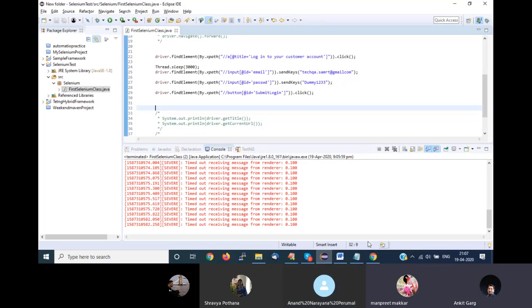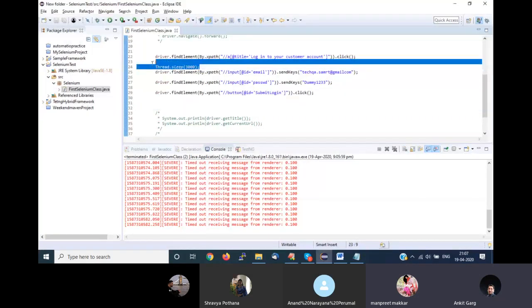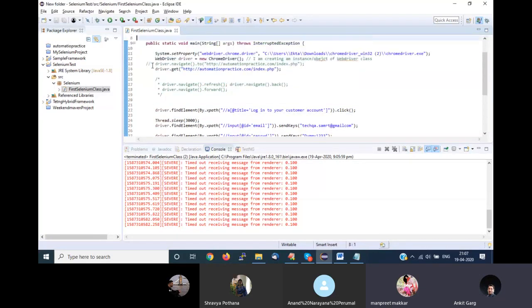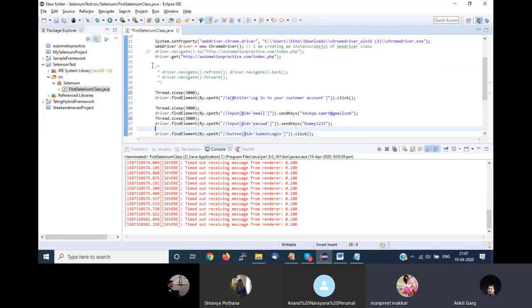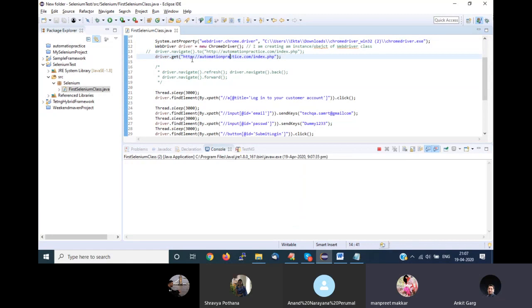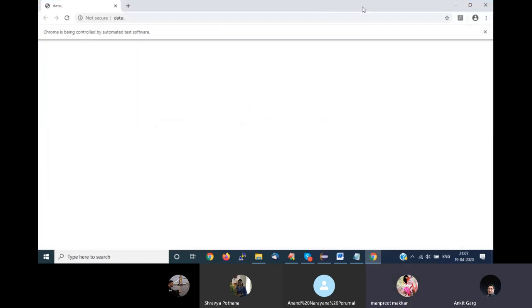Okay, let me run it again, and I'll do it slowly. For demonstration purposes, I'm adding this wait time so that it slows the execution speed of my scripts. So maybe in that case, Anand could view it properly. At the moment, you can see my Eclipse, right, Anand? Yes. And I am now running my program. Now, can you see a browser window opening up? Not yet.